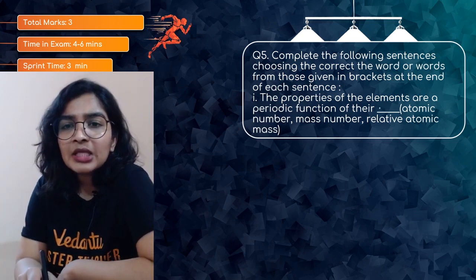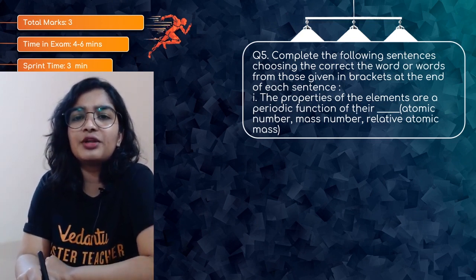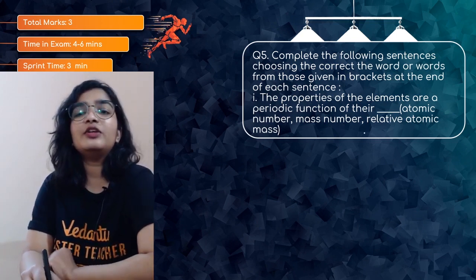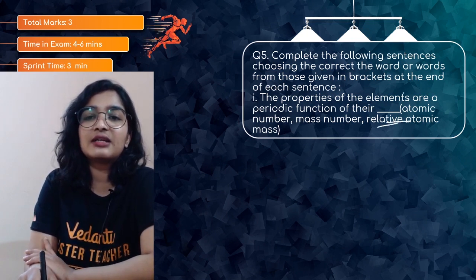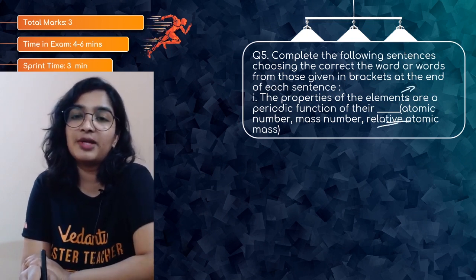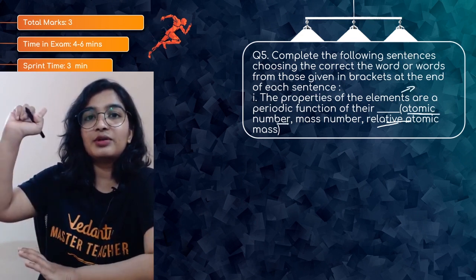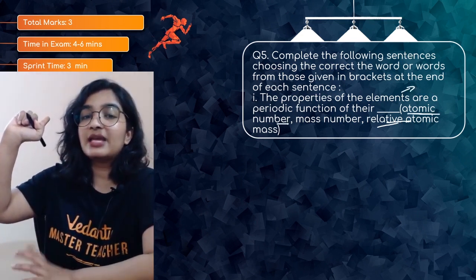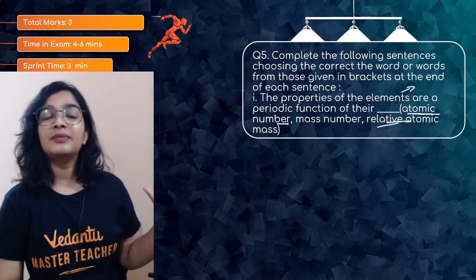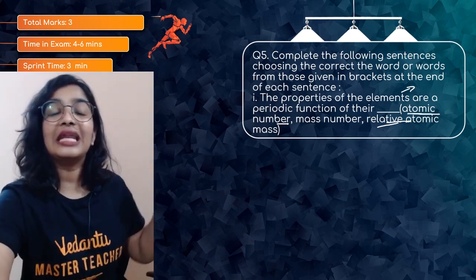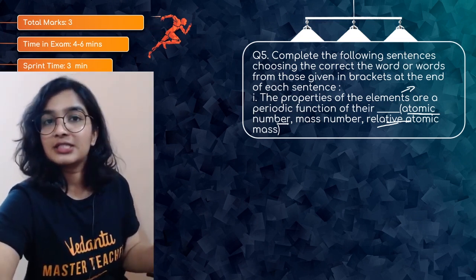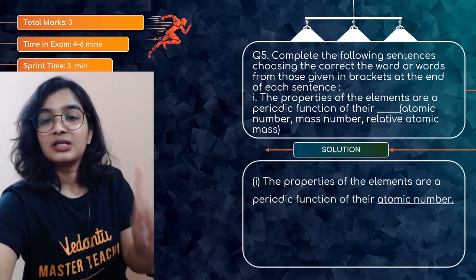We know it's not atomic mass. This is related to the modern periodic table. So atomic number is the answer. Do you remember the modern periodic law? What does it say? The properties of elements are the periodic functions of their atomic numbers. That will be the first answer.